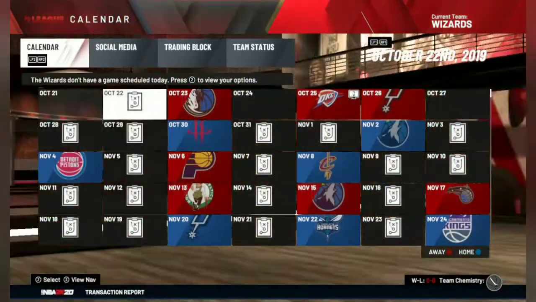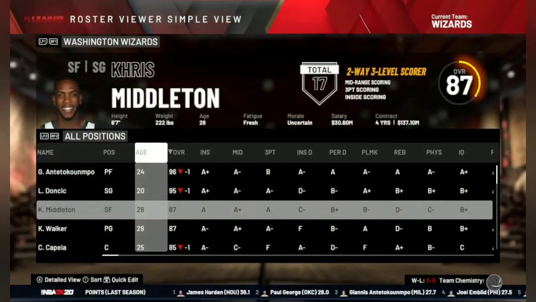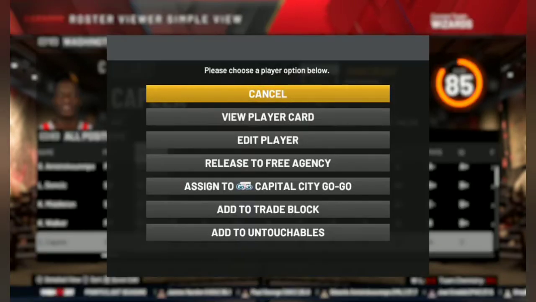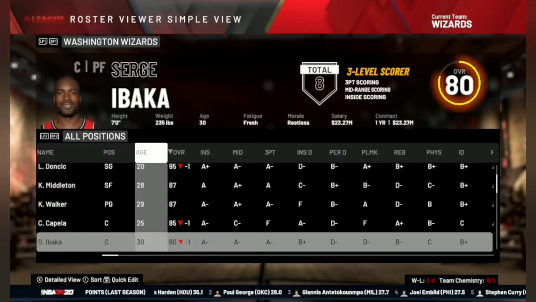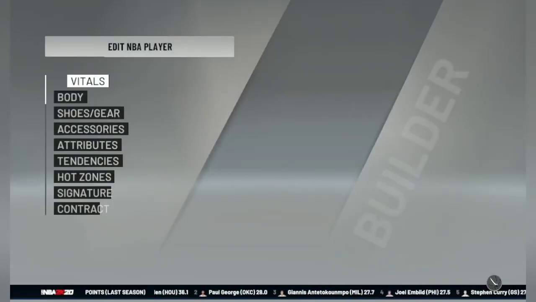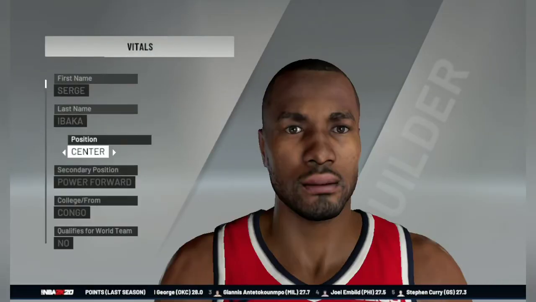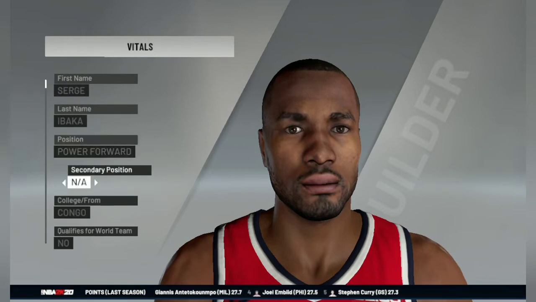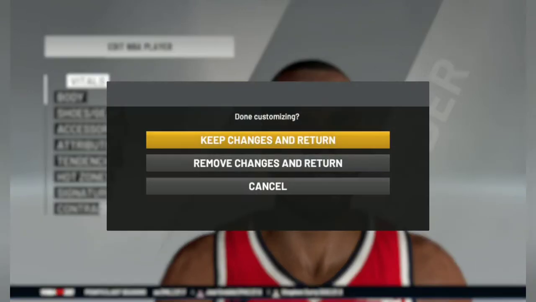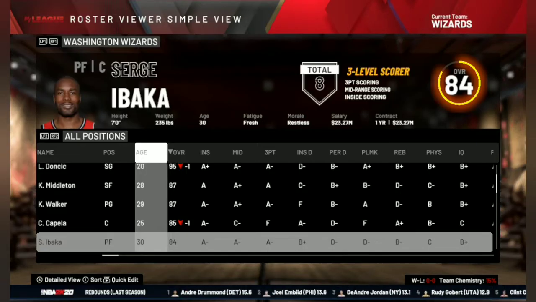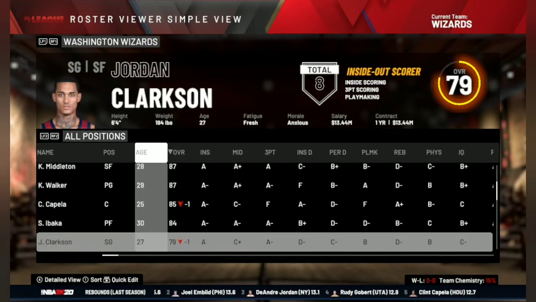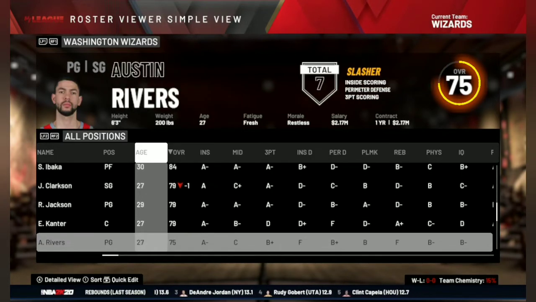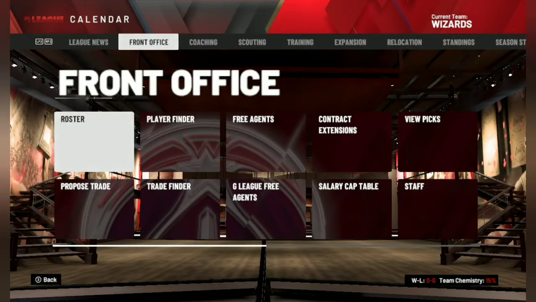So there we go, as Serge Ibaka will move to the bench. Let's change the position of Serge Ibaka right now: power forward, and second position as center. Okay, let's see what our team is right now. Giannis, Luka Doncic, Khris Middleton, Kemba Walker, Capela, Ibaka, Jordan Clarkson, Reggie Jackson, and Enes Kanter. That's a good bench and a good starting five.